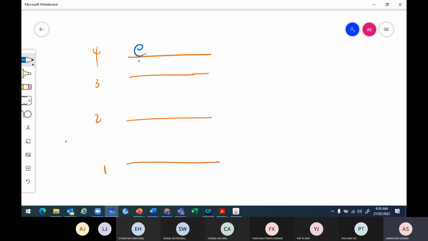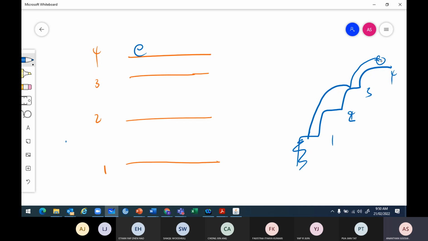This energy level is like stairs, like a ball rolling down. This is the 4th energy level, 3, 2, 1. The ball can hit the second one and go straight to the one. Sometimes the ball can hit the third, then the second one. Maybe the ball goes straight to the one. So there are lots of possibilities. The electron also has that type of possibilities.